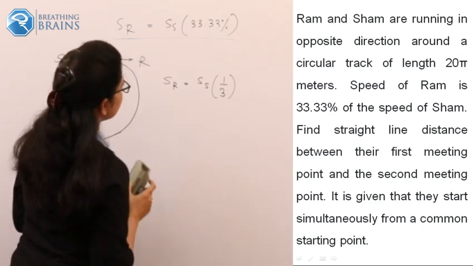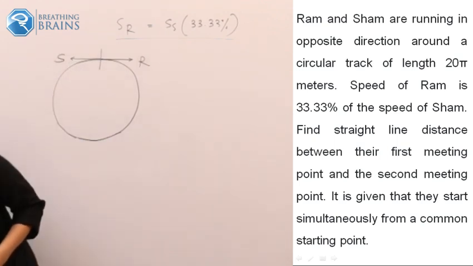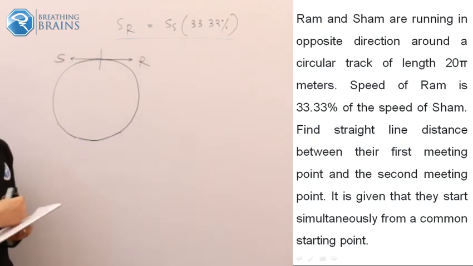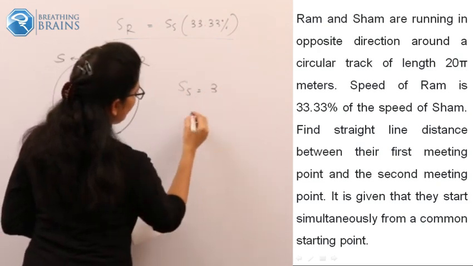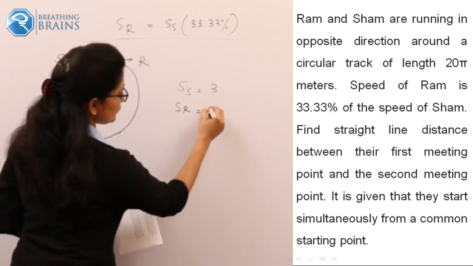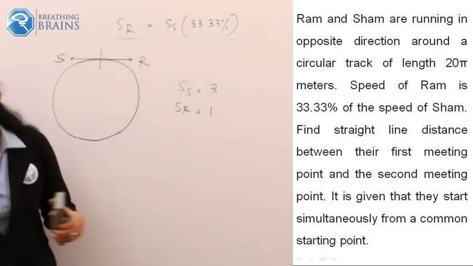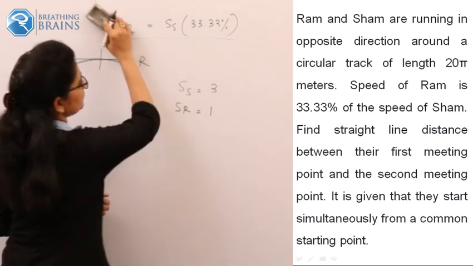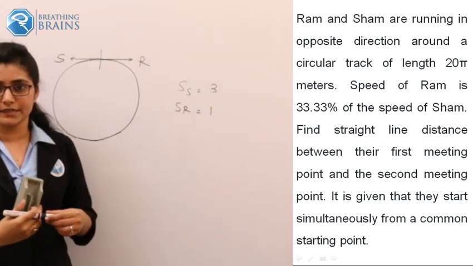Let's go into the problem. Speed of Ram is 33% of the speed of Sham. So if I consider the speed of Sham as 3, what will be the speed of Ram? It should be 33% of this, so that should be 1. So this is our speed value. Actually, this is our speed value.